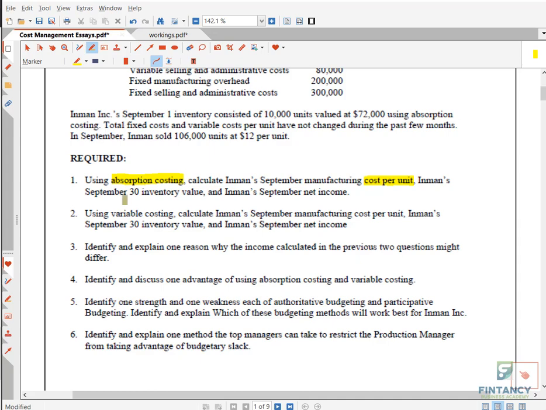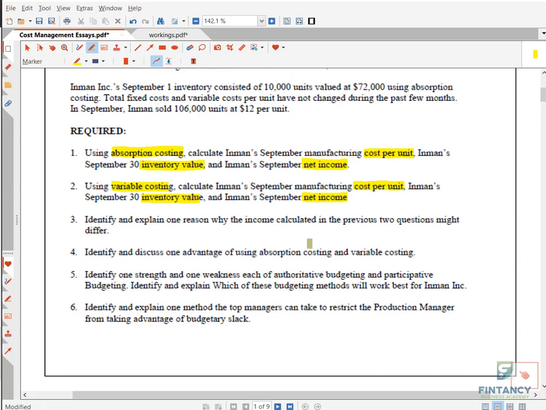This is the first requirement. September 30 inventory value, this is the second requirement. And September net income, this is the third requirement. Okay, so three requirements in the same question. Then they say use variable costing, calculate the cost per unit, calculate the closing inventory value, and calculate the net income. Again, both the methods, right?